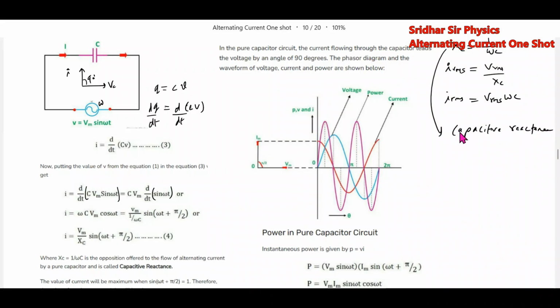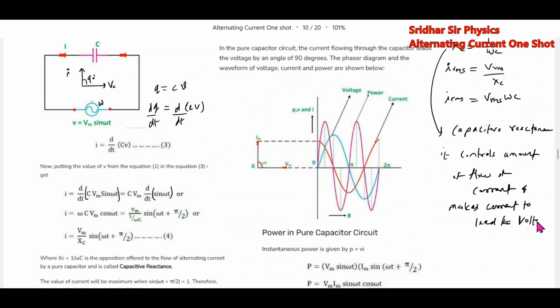What does it do? It controls the amount of flow of current and makes the current lead the voltage, and will not dissipate power. Capacitor and inductor will not dissipate power. What they will do is control the flow of current, and at the same time introduce a phase angle between current and voltage.